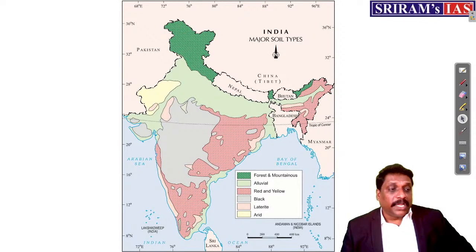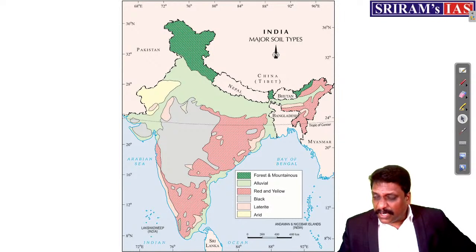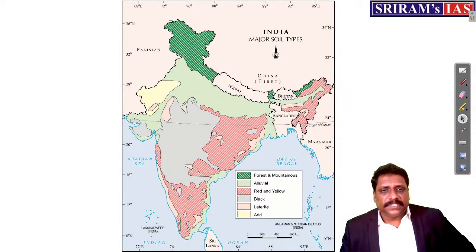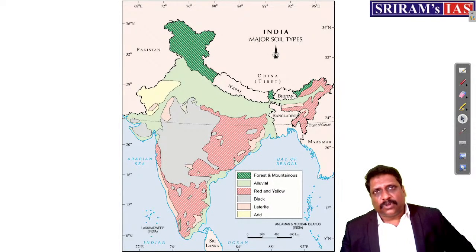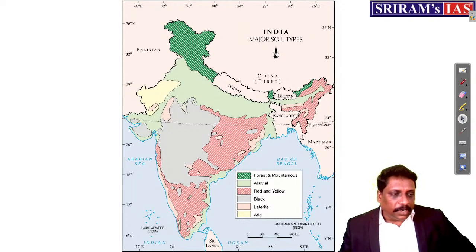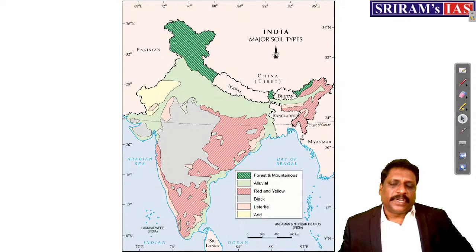Andaman, it is more like a forested soil. Am I right? It is more like a forested soil, I can take it. Lakshadweep, it is an aggradational soil, right? The classification as such, we cannot have it in this format. Lakshadweep is also more like a saline soil, you can take it because the intrusion of water is also more in that region.